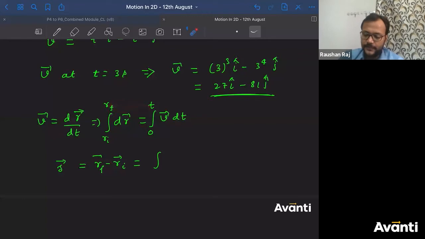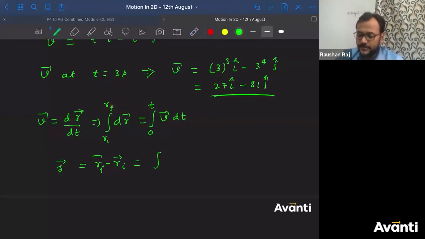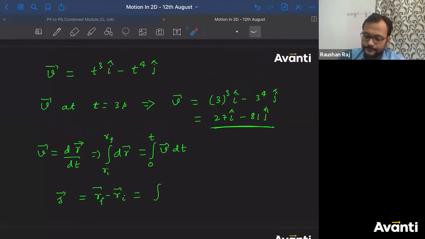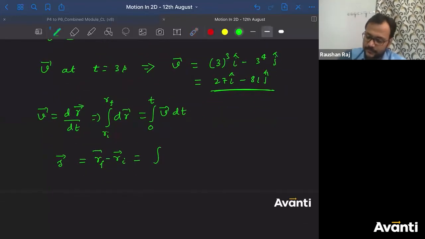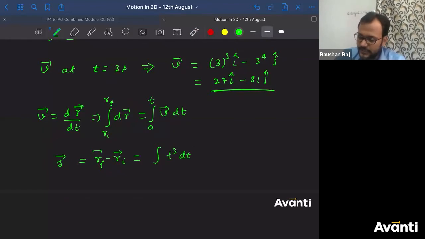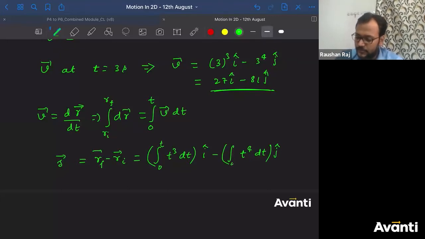No problem. Integrate. So what did you get for v? Tell me what is the value of v? t cube i cap minus t to the power 4 j cap. Put the value. Integral of t cube dt i cap minus integral of t to the power 4 dt j cap. What are the limits? 0 to t. Got the point?